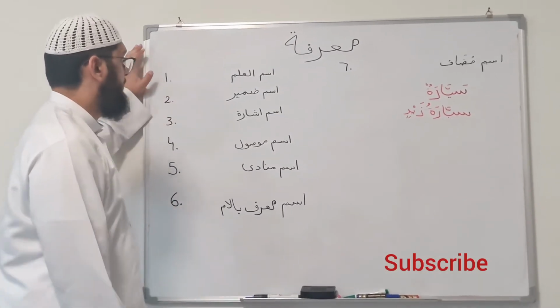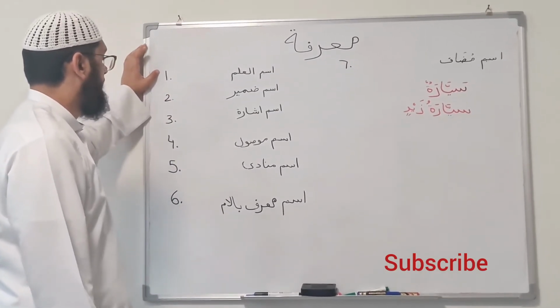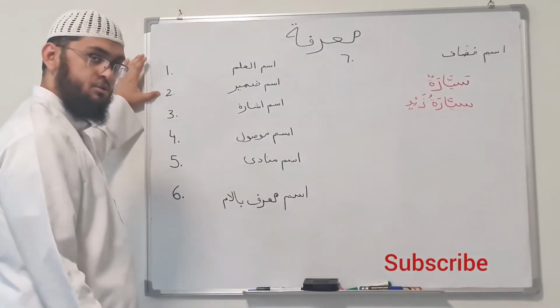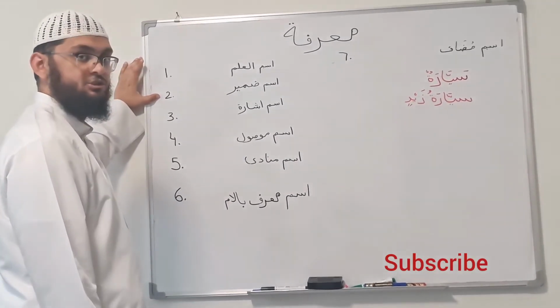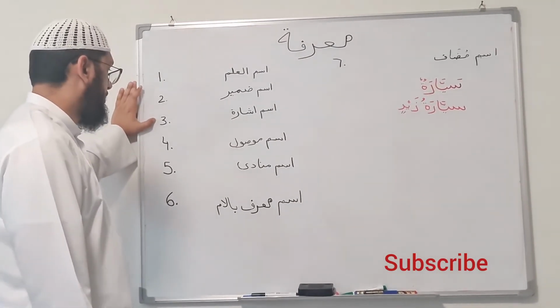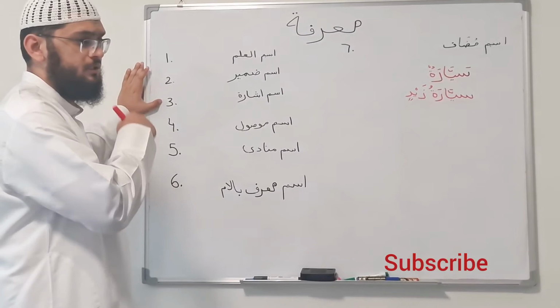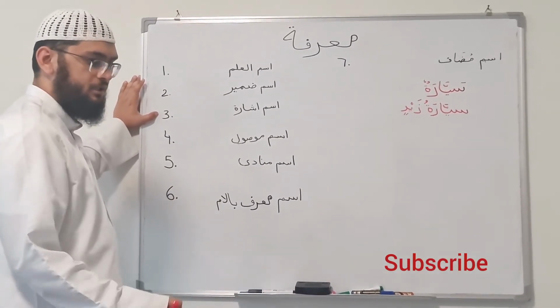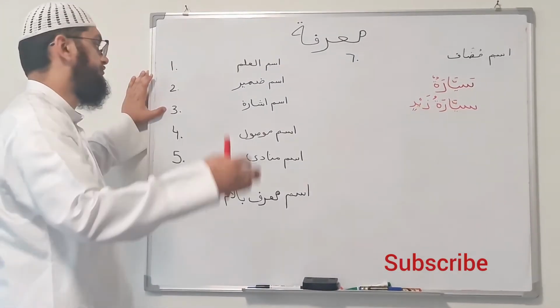Number 1, I repeat, ism al-alam. Then ism al-damir, it's pronouns, for example, he, she, etc. Then we have ism ishara, which tells about this or that, the near pointing, or the pointing of fact.